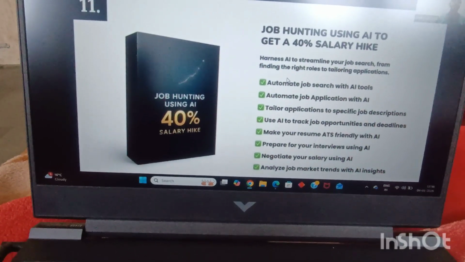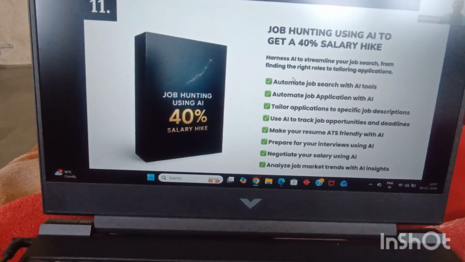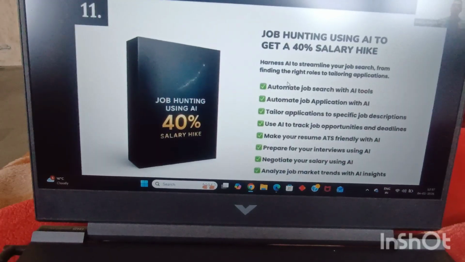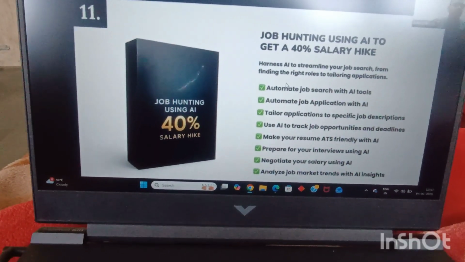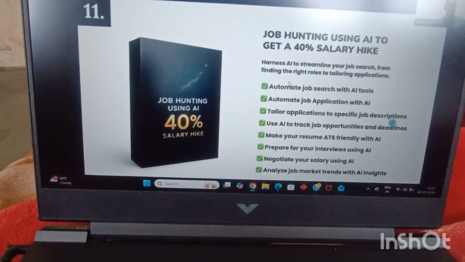You will be learning how to find those hidden job opportunities which no job portal in the world shows, no LinkedIn, no Naukri, no one will show you such sort of jobs. How to find such hidden job opportunities, how to deploy your AI to hunt jobs for you so that you get a minimum 40% salary hike with the help of AI. So we'll be learning all about it in the 11th module.